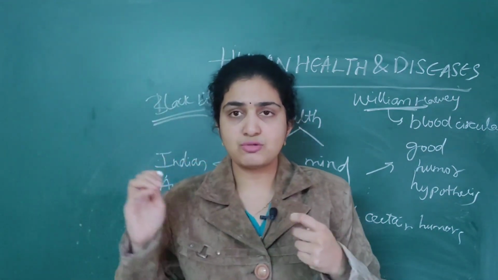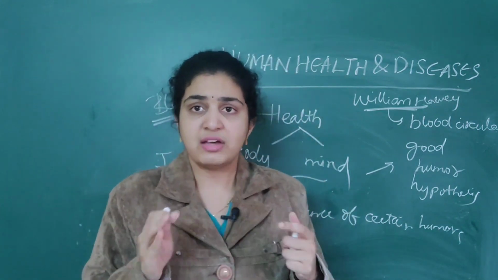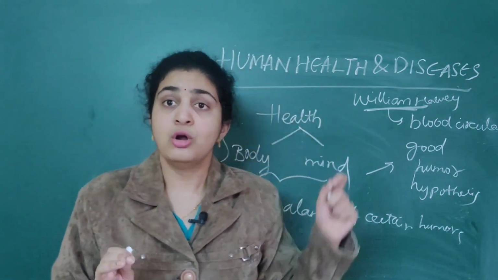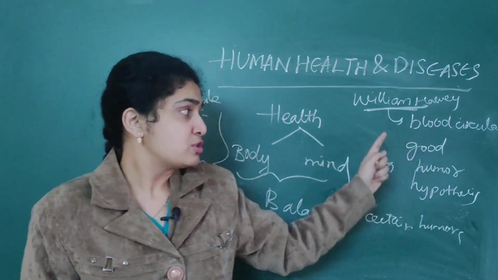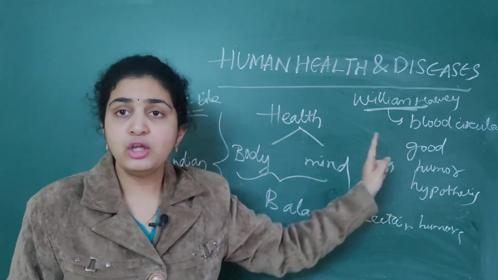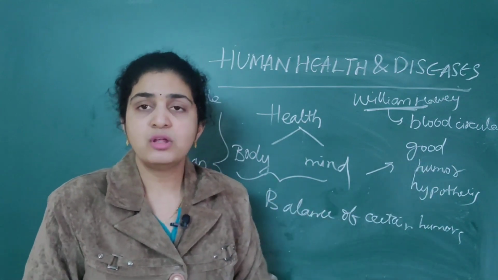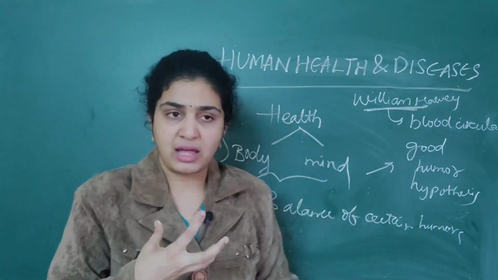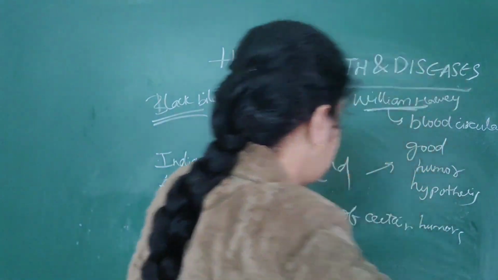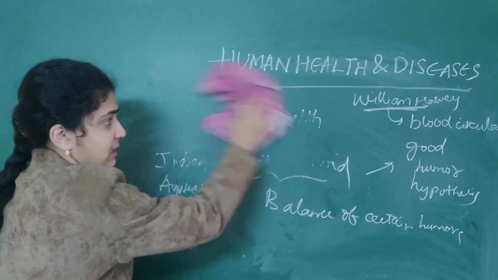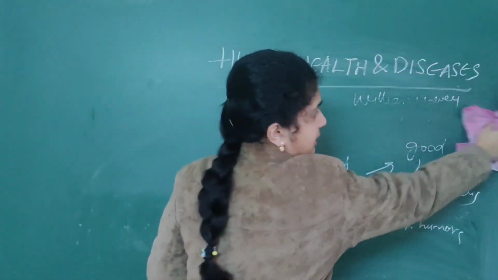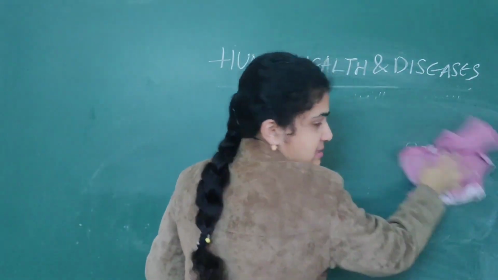He checked persons with black bile with a thermometer for high temperature, but it was proved wrong. So he proved the good humor hypothesis wrong and gave another definition of health: health is the physical, mental and social well-being of the person.